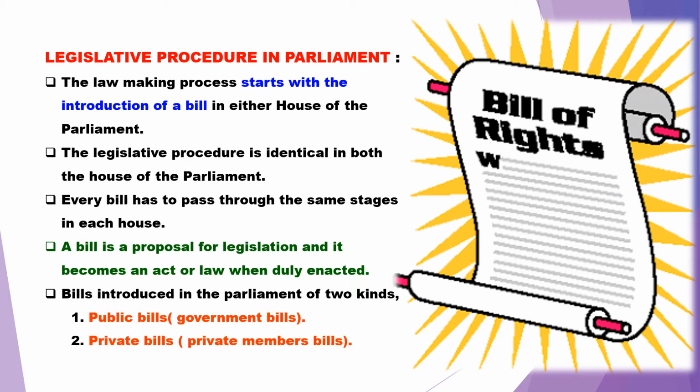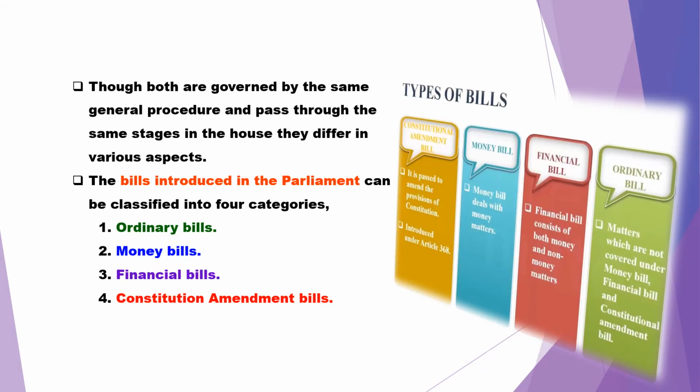What do you mean by a bill? A bill is a proposal for legislation, and it becomes a law only when duly enacted. As I told you, a bill is a proposal of a law. It gives the structure, the vision and the objectives of the law. The bills that are introduced in the Parliament are of two kinds: a public bill, that is a government bill, or a private bill, that is a private member bill.